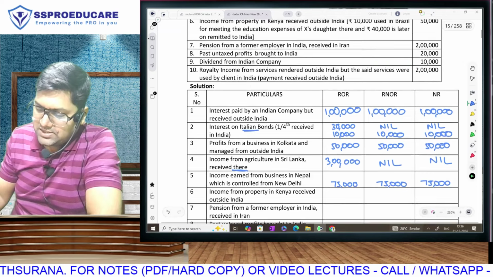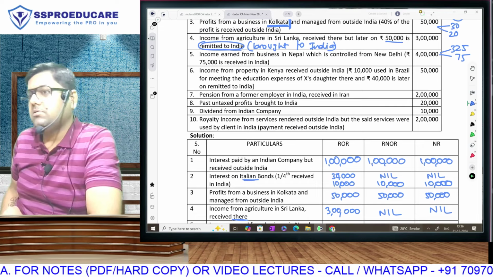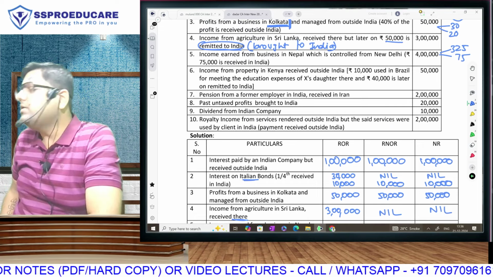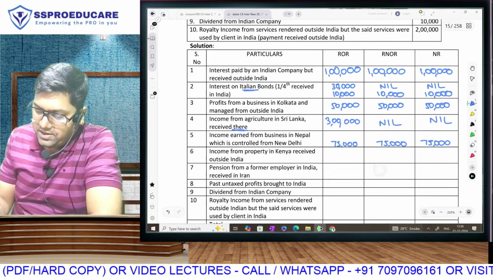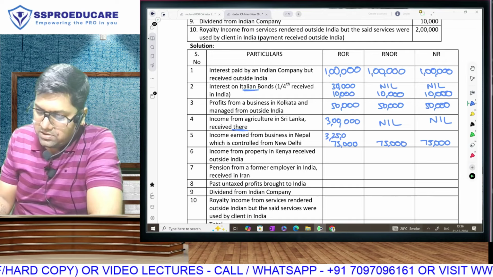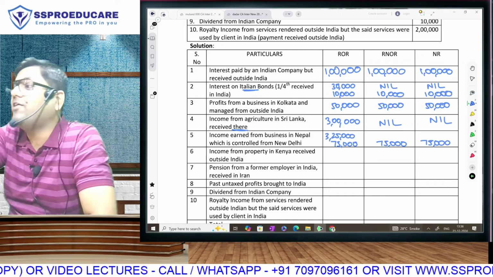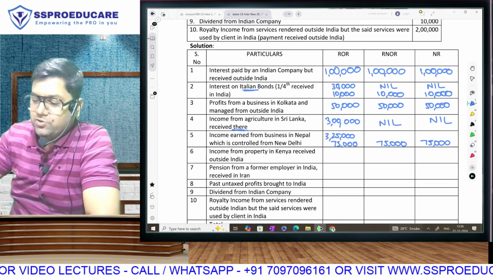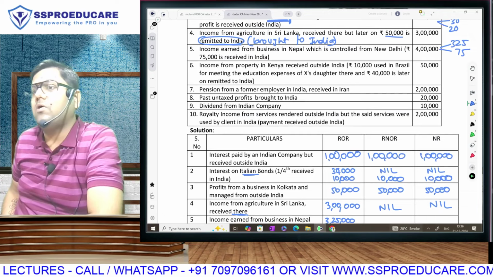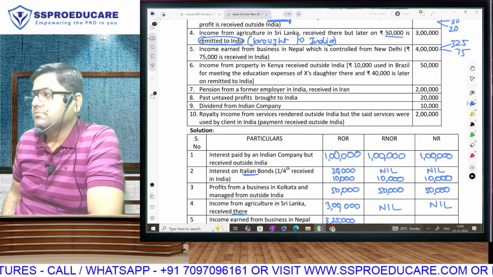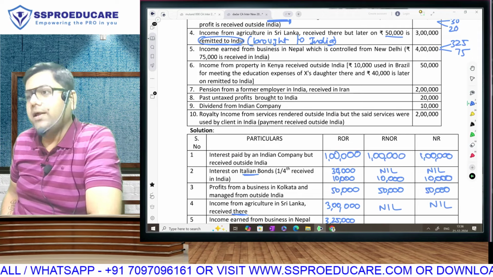Fantastic. Let's discuss the 3,25,000, which you can discuss column by column. First column, still easy. Irrespective of the place of earning income, the discussion of whether income is Indian or foreign begins only when we go to RNOR or NR. So now for RNOR and NR, you will discuss whether this is Indian income or foreign income. Indian or foreign? Foreign. Nepal.